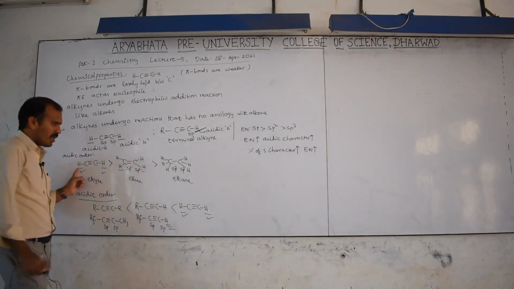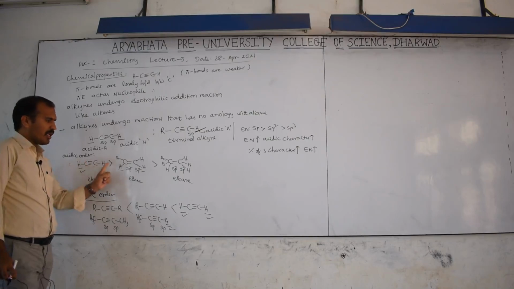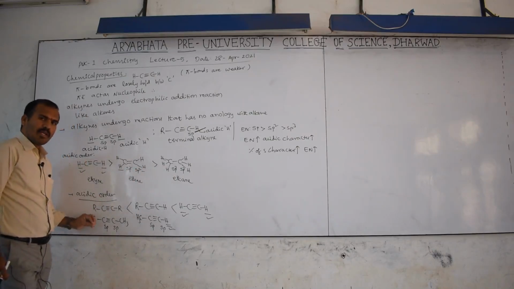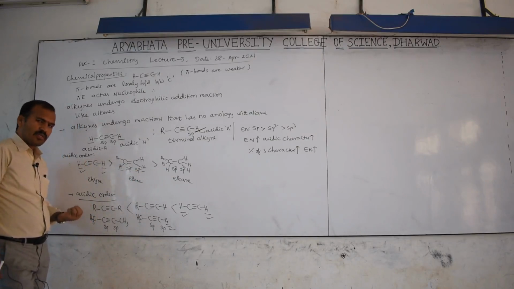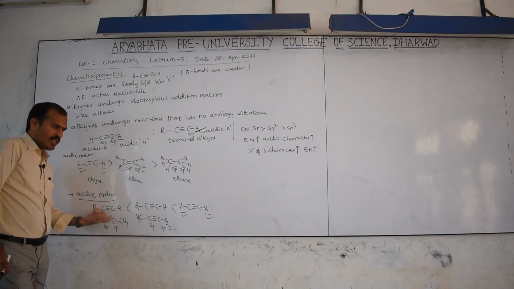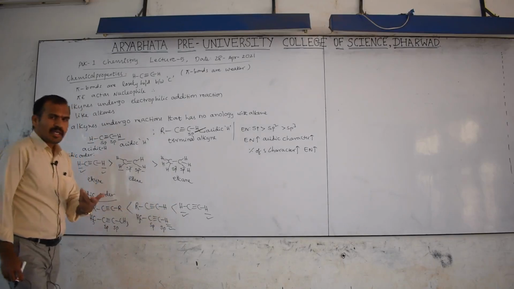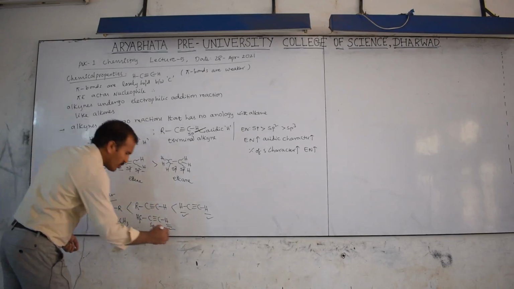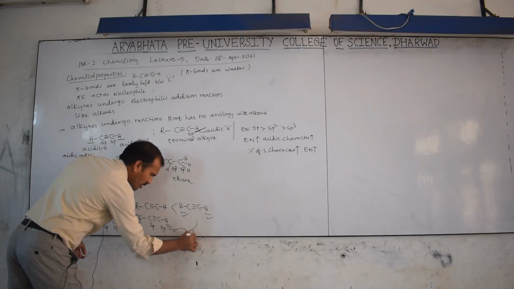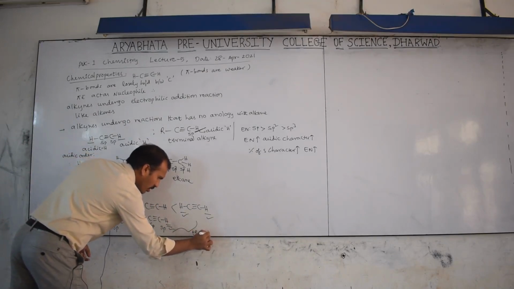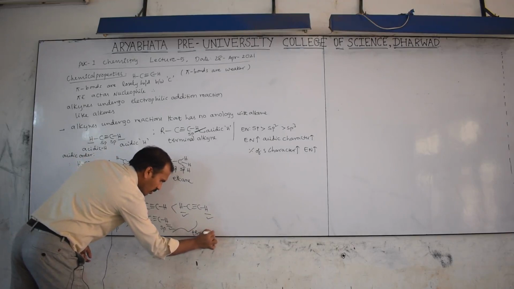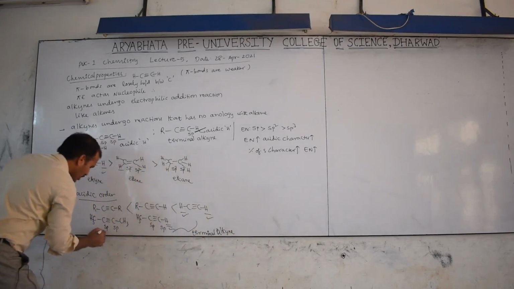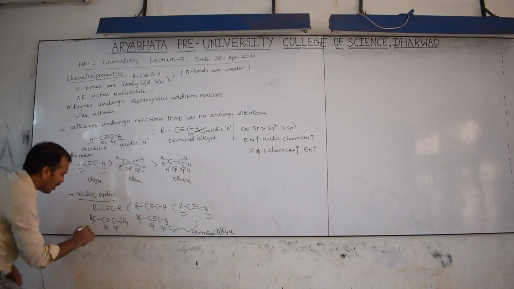Now this is comparison between alkyne and alkene. This is comparison within the same alkyne molecules. What you understood here, these are internal alkynes, these are terminal alkynes. Terminal alkynes are more acidic than internal alkynes. So these two are which type of alkyne? Terminal alkyne. This one is internal alkyne.